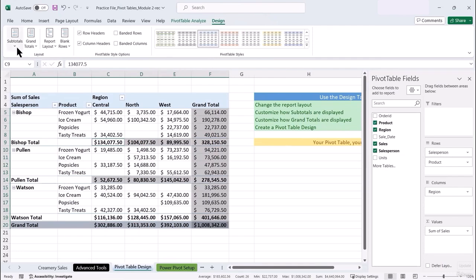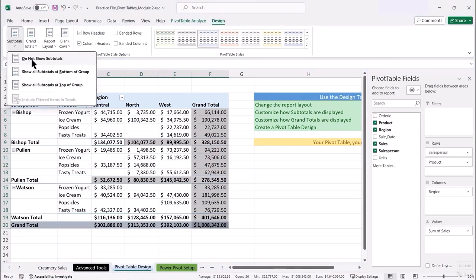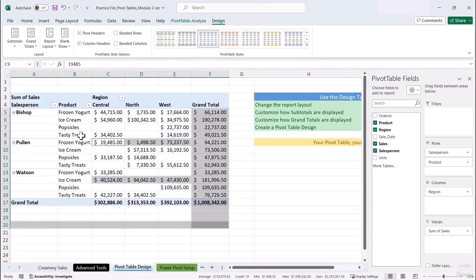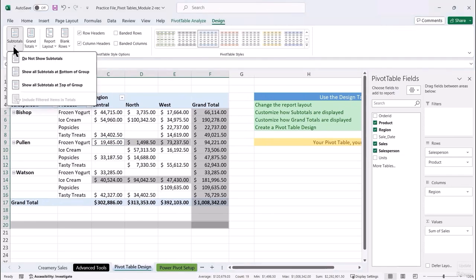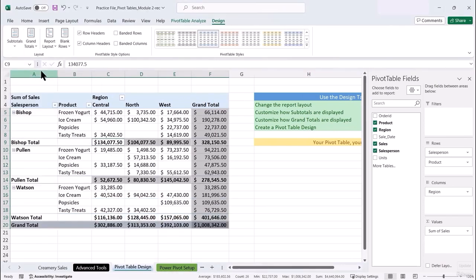Let's just quickly take a look at some of the options that are available. For subtotals, if I say do not show subtotals, let's see what happens. We can see we don't have the subtotal row down here at the bottom for each of our sales rep. So we only have the grand total column on the right and the grand total row on the bottom here as well. If I go back to subtotals, I can see show all subtotals at the bottom of the group. So it shows down here.